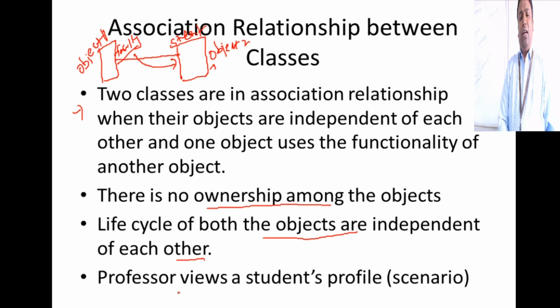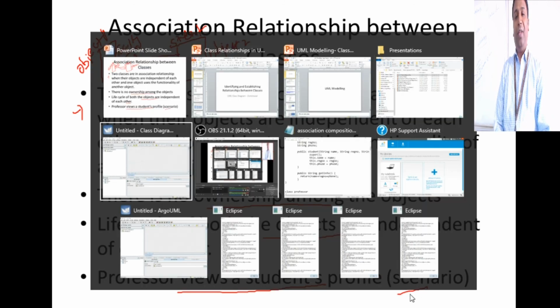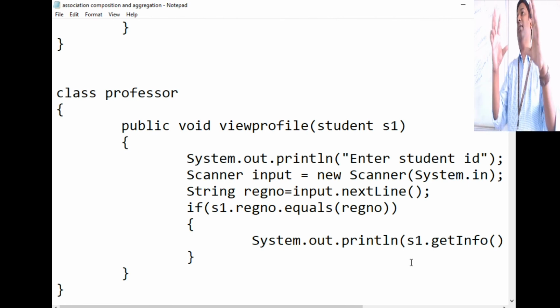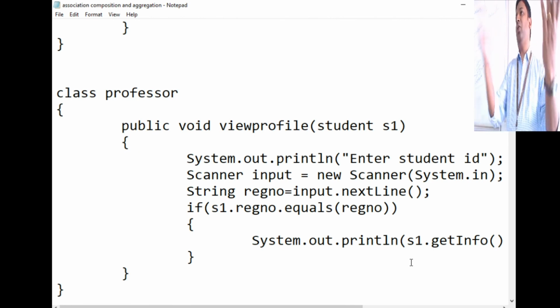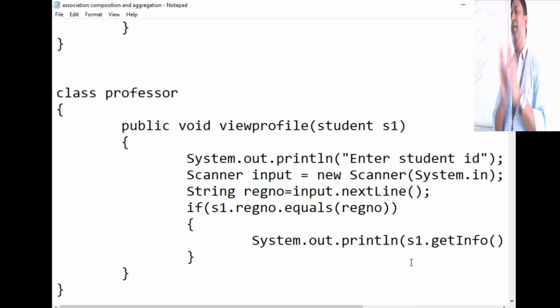I have given an example here. Professor views a student profile. That is the scenario. I will show the implementation in Java. Say we have a class professor. What are the two classes now? Professor class, student class. Professor views the profile of student. It's a very simple thing.